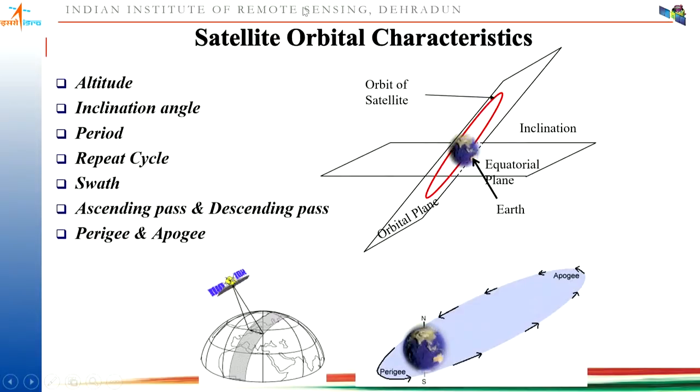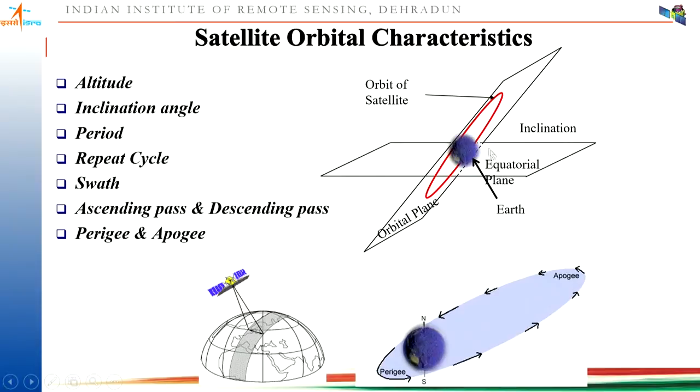Now you have to understand a few of the satellite orbital characteristics, like altitude. Altitude is what? Whenever any particular object, like any sensor, is flying above the mean sea level of the earth's surface, the distance between the mean sea level and the particular platform is called altitude. And inclination angle is what? Suppose this is your earth and this is the equatorial plane, and the satellite is orbiting like this; this is called the orbital plane. The angle between them is called the inclination angle.